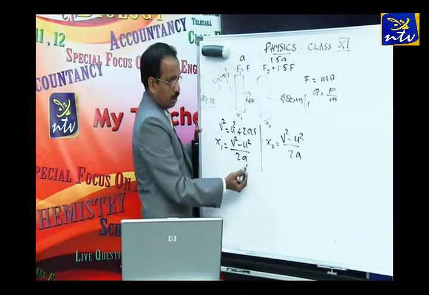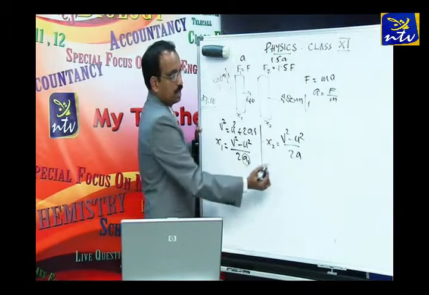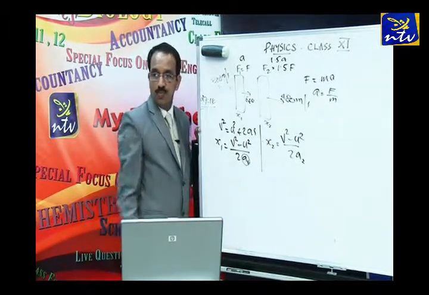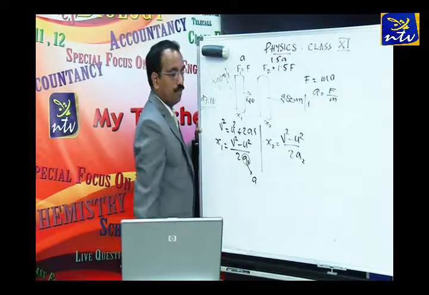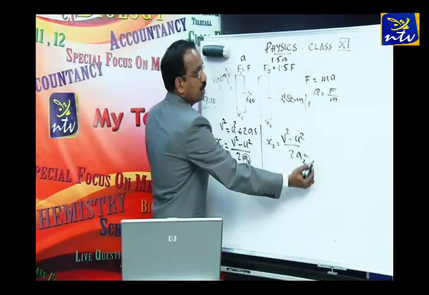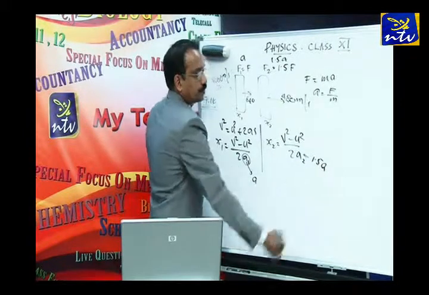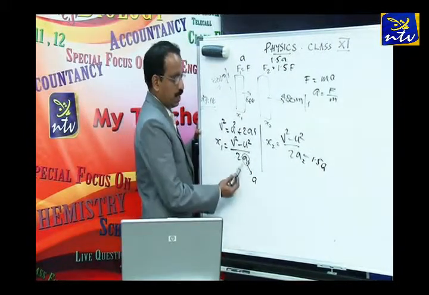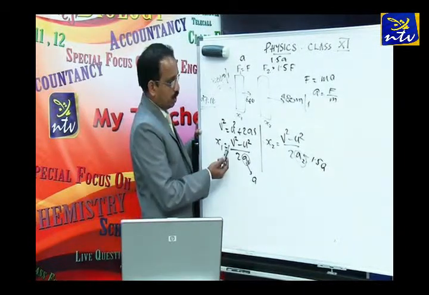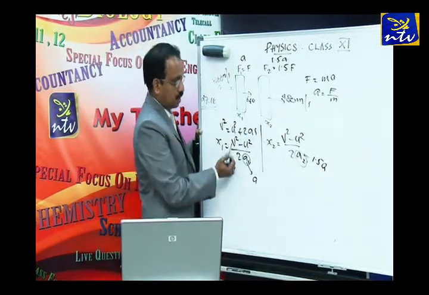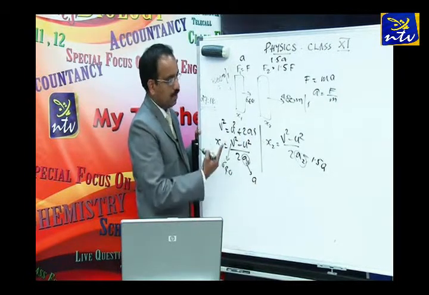Remember, the first acceleration is a1 and the second acceleration is a2. Take a1 as a, and a2 is 1.5a. Right, a1 is a, a2 is 1.5a. Now, what about this v? In this case, v is 640. I'll write the values here itself.